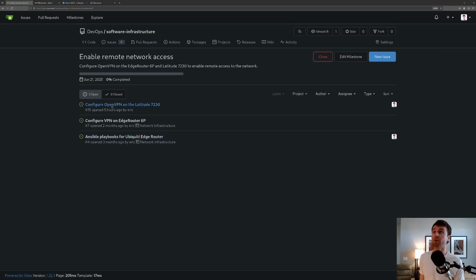then I should be able to configure my laptop here, a Dell Latitude 7230 Rugged Extreme tablet. Very interesting platform that I'll be showing you more in the future. But we will configure that laptop to use this VPN so that it will automatically, wherever I am, connect to my network and give me a seamless experience there.